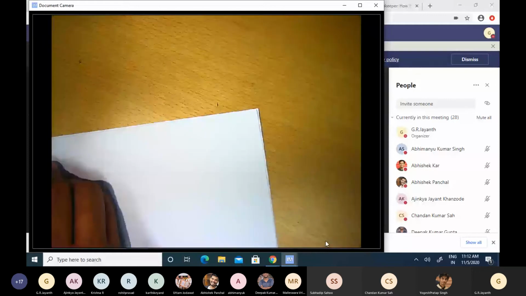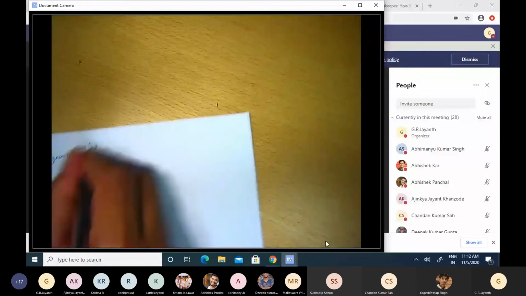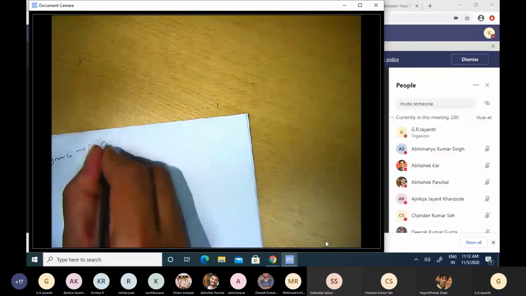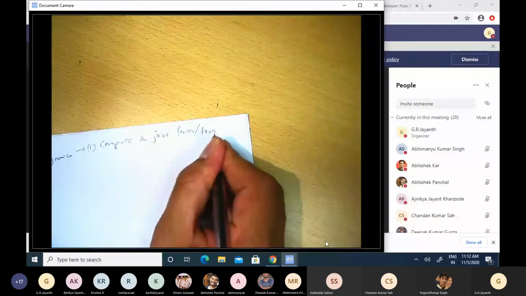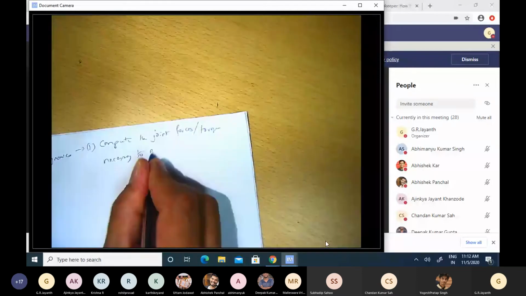Okay. So inverse dynamics helps us to compute the joint forces or torques necessary to execute motion along a certain trajectory.